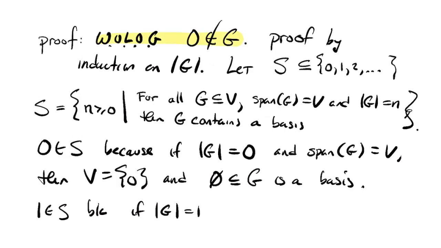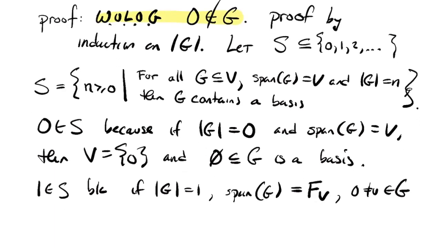So if G just has 1 element in it, then the span of G is just all the scalar multiples of that vector. Say V is some non-zero element in G. And so we can take V as a basis. So those are just sort of the base steps.